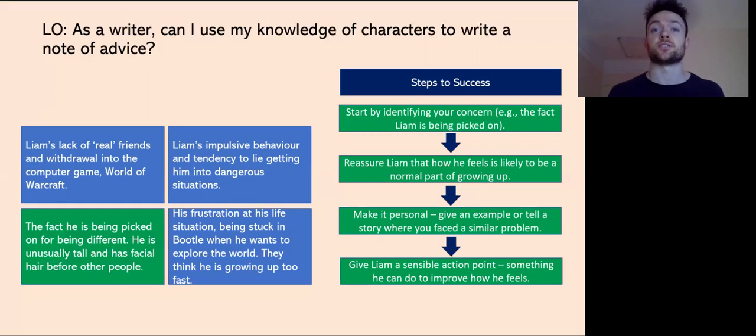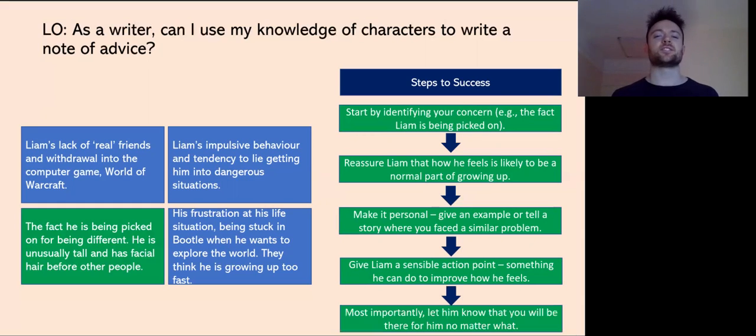And basically tell the teachers that he's being picked on, people aren't being very nice to him, and the teachers are there obviously to help with that situation. They can do something, but if they don't know, then it's harder for them to sort it out, okay? So that could be your action point. It could be all sorts of things here, but it's something to show Liam that actually there is something you can do right now to make yourself feel better.